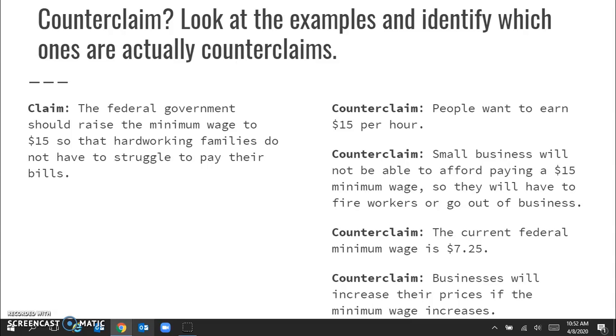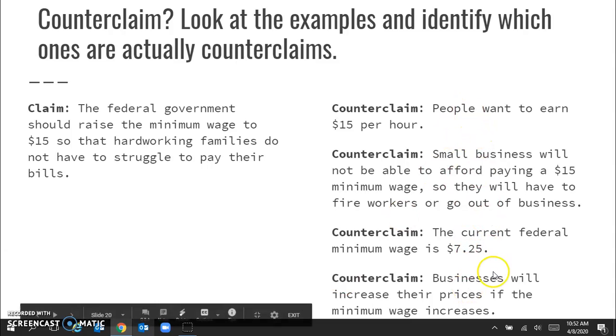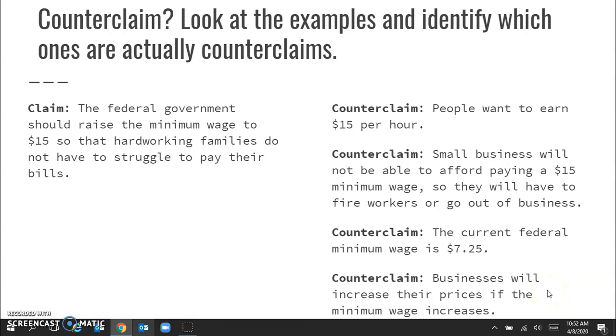So we have a claim here. The federal government should raise the minimum wage to $15 so that hardworking families do not have to struggle to pay their bills. Now over here, there are 4 sentences that are labeled counterclaim. Which ones are actually counterclaims?